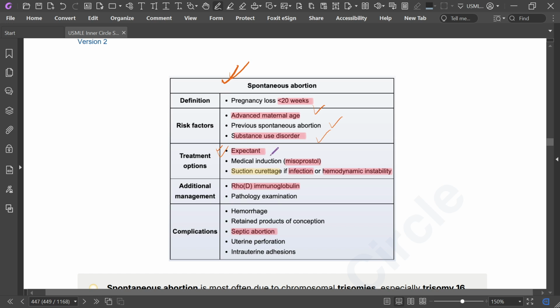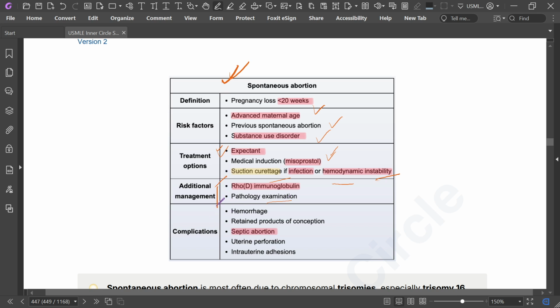Treatment options: expectant management, medical induction with misoprostol, and suction curettage if there is infection or hemodynamic instability. Additional management: Rh immunoglobulin and pathologic examination.